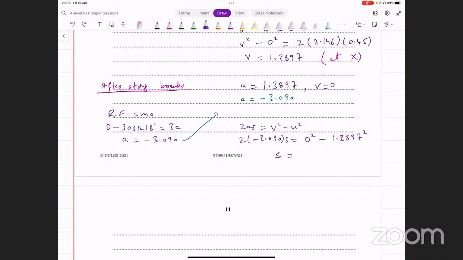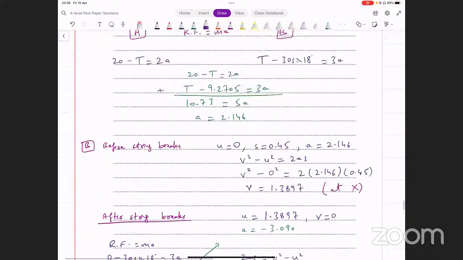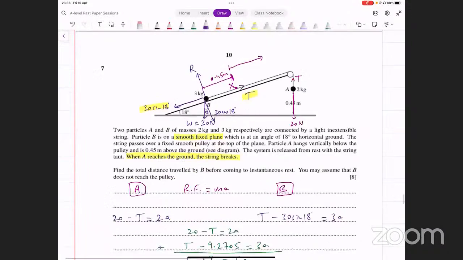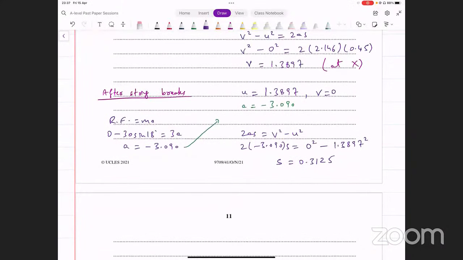I'm getting 0.3125 for this. So basically, string break होने के बाद उसने कितना distance travel किया है? उसने distance travel किया है 0.3125 meters. This is the distance traveled after the string breaks.